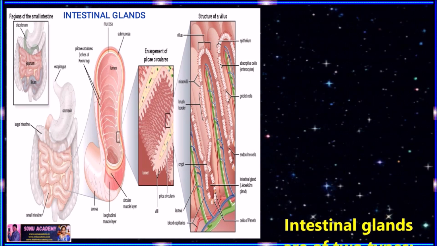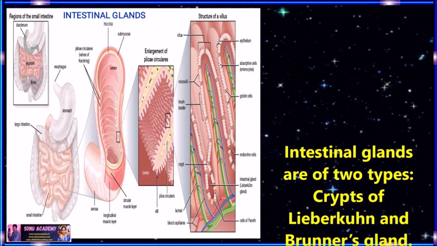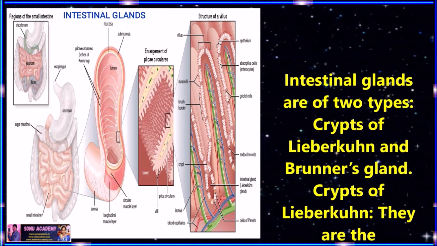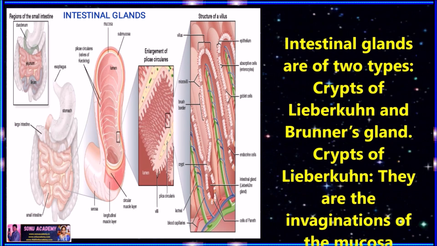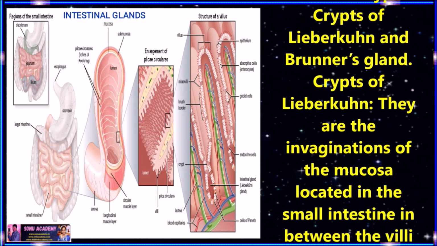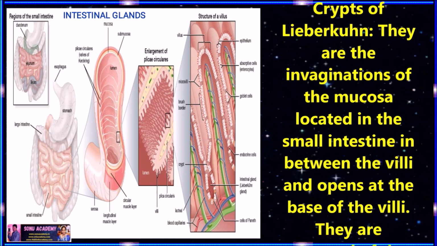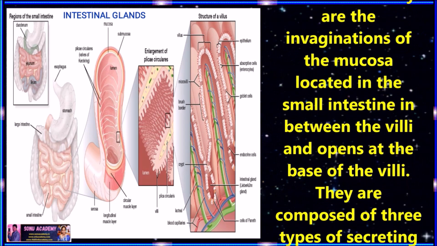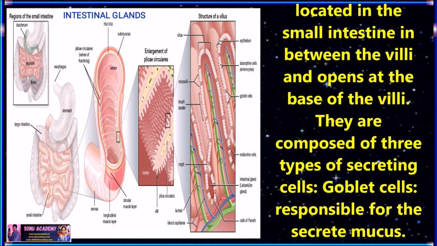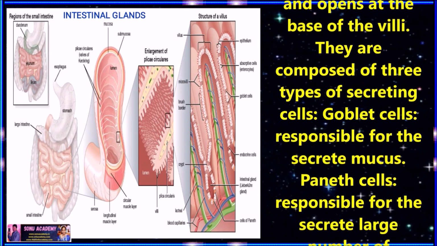Children, now let us discuss intestinal glands. Here, two types of intestinal glands are present. First is called crypts of Lieberkühn, and second is Brunner's gland. Let us discuss what the crypts of Lieberkühn are. They are invaginations of the mucosa located in the small intestine, in between the villi, at the base of the villi. They are composed of three types of secreting cells: goblet cells, Paneth cells and enterocytes.